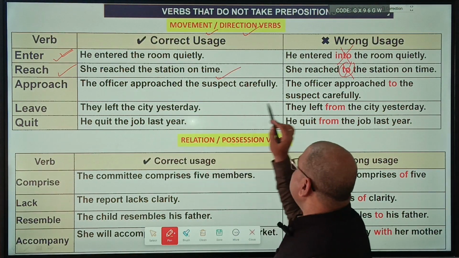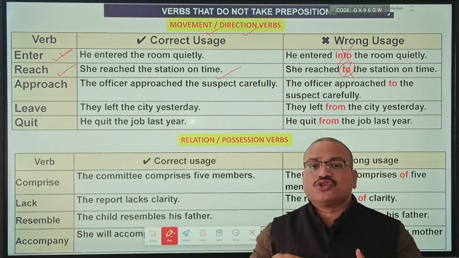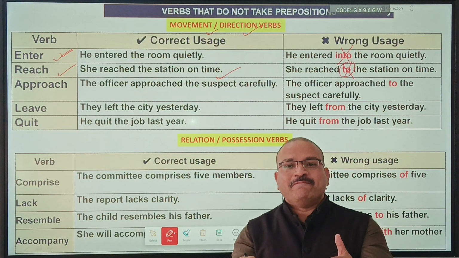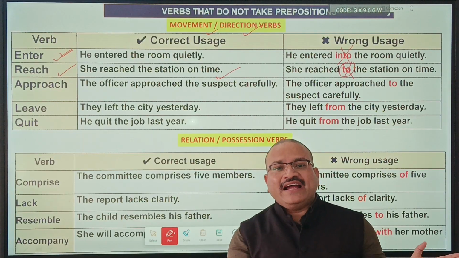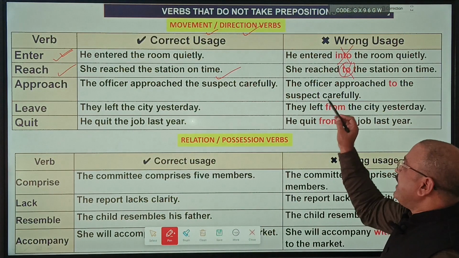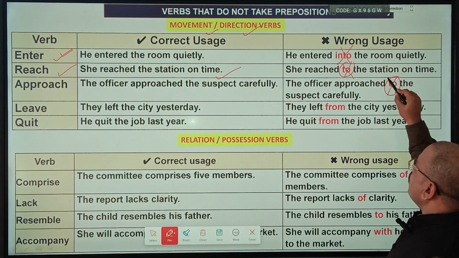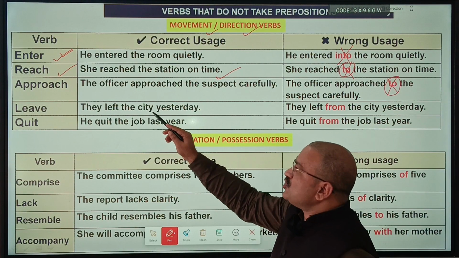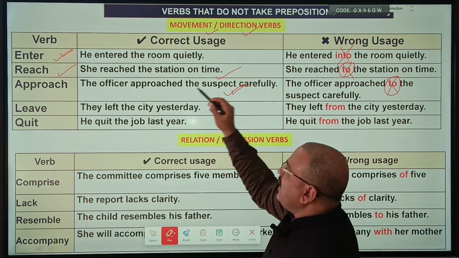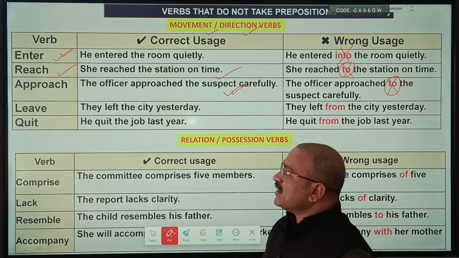Approach. "The officer approached to the suspect carefully." Approach to. Many of us don't know that approach will not take a preposition, and we are not able to find the error in the sentence. So approach will not take any preposition. The right sentence would be "The officer approached the suspect carefully."